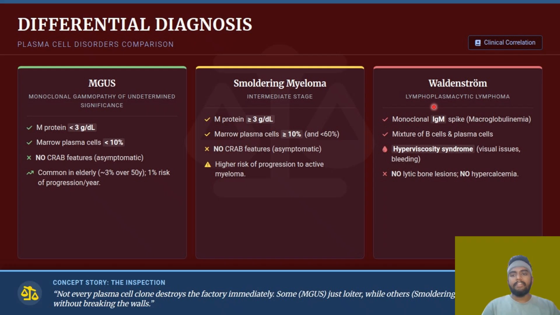IgA will also be elevated. But most commonly elevated immunoglobulin will be IgM. And there is a mixture of the B cells and the plasma cells over here. There is hyperviscosity syndrome, so you will have visual changes like blurring of the vision, dizziness, bleeding, all those things.